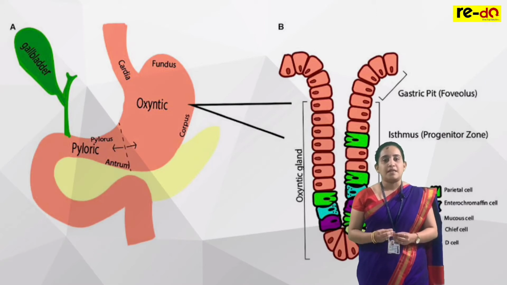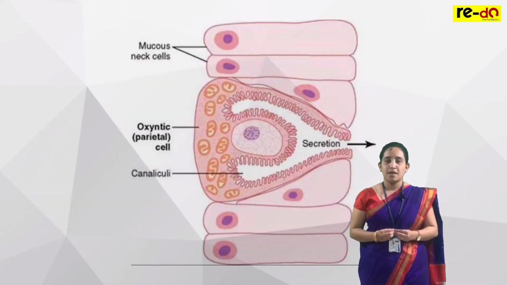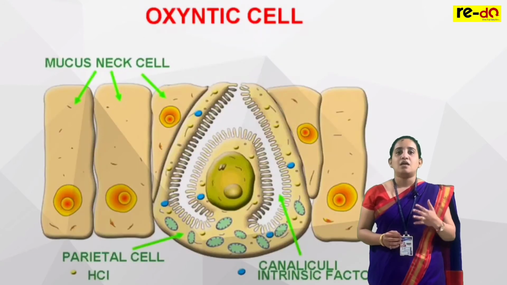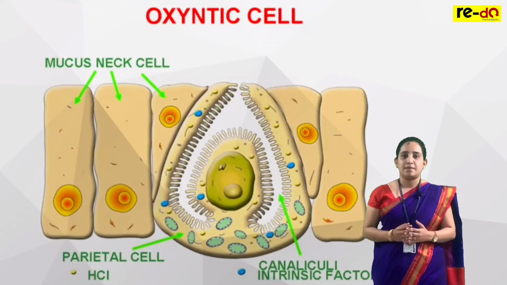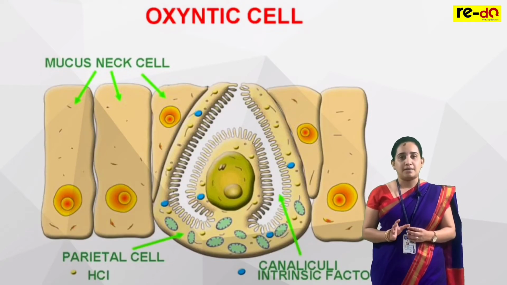Through food, there is a chance that harmful bacteria, viruses or airborne pathogens may enter along with the food, and if they escape the saliva, they enter into the stomach. In our stomach, specialized cells called oxyntic cells secrete the acid, that is the HCl. Due to the acidic nature, the harmful pathogens get killed in the stomach.